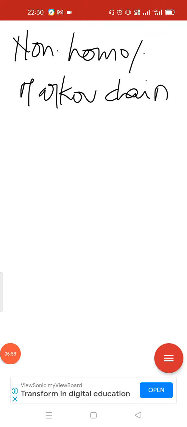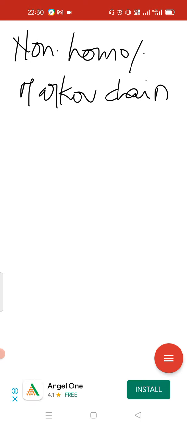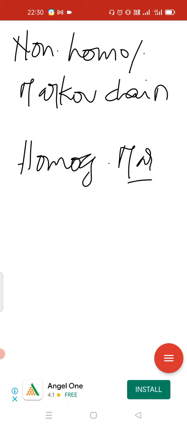Next we have seen the non-homogeneous Markov chain. When will we say the Markov chain is non-homogeneous? If the state transition probability depends on the time unit, it is a non-homogeneous Markov chain. If it does not depend upon the time unit, it is a homogeneous Markov chain. These two definitions also we have seen already in our class.